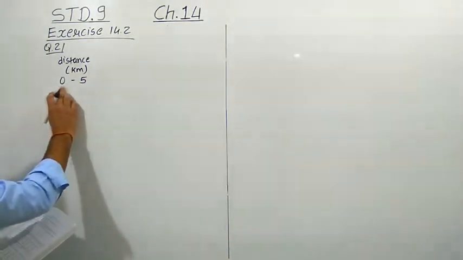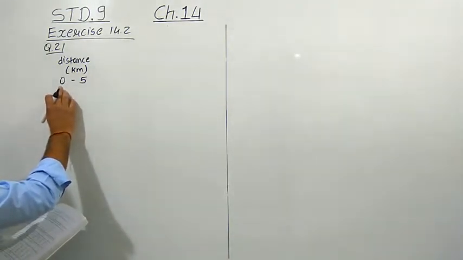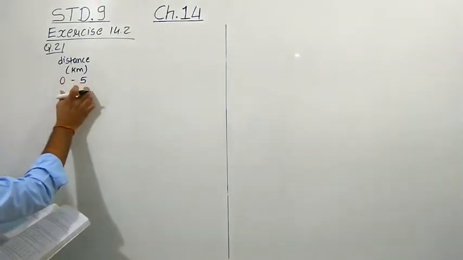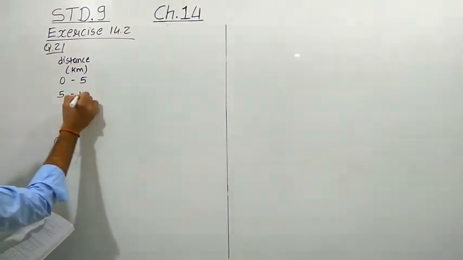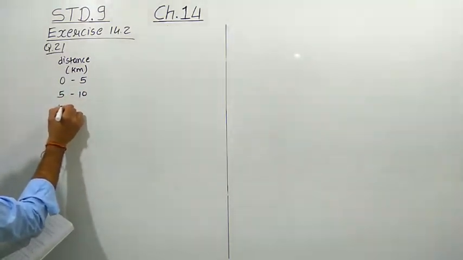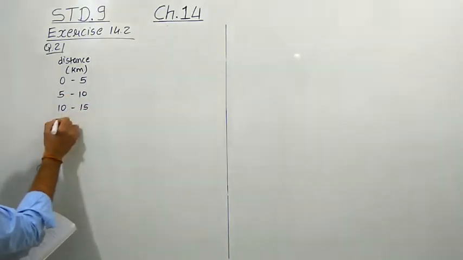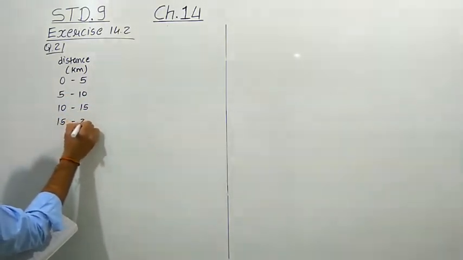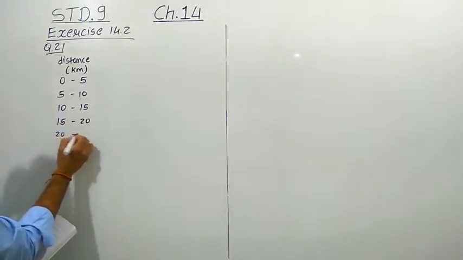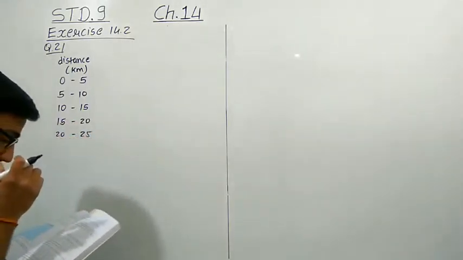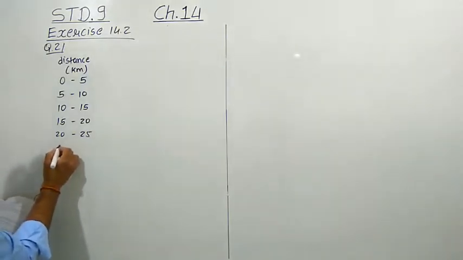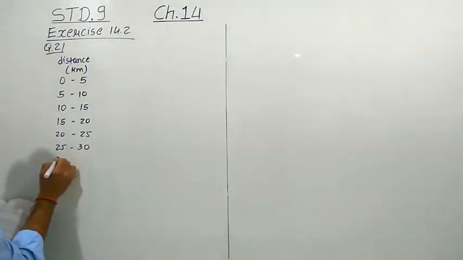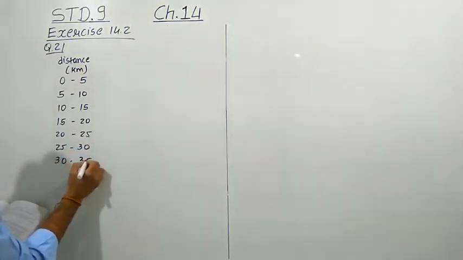The meaning is that whichever engineers live at a distance between 0 to 5, we have to put them here. Then the next group is 5 to 10, then 10 to 15, then 15 to 20, then 20 to 25. The maximum data here is 31, so we have to make two more groups, 25 to 30 and 30 to 35.